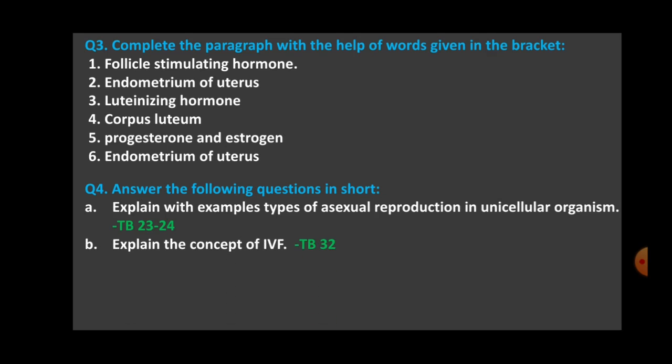Next is, explain the concept of IVF. This is given in your textbook on page number 32. Very clearly the heading is given in vitro fertilization, IVF, right, where the fertilization is brought about in the test tube. Thus that baby is called as test tube baby also, right? So sperm and ova are fertilized in the test tube, and then the zygote or the embryo is implanted in the uterus. Okay, so this you will write.